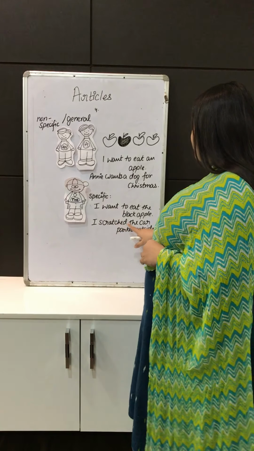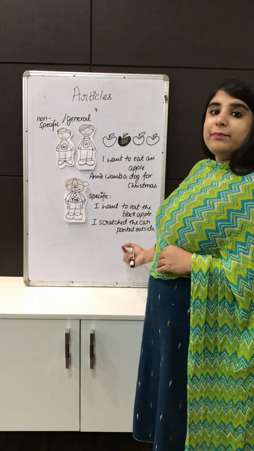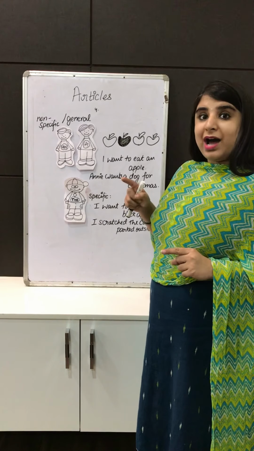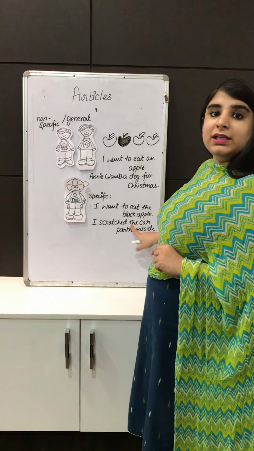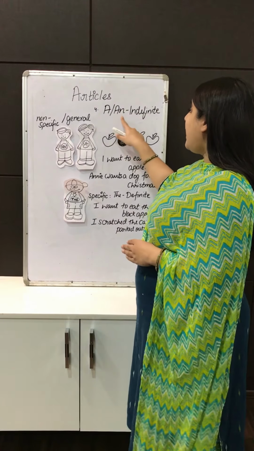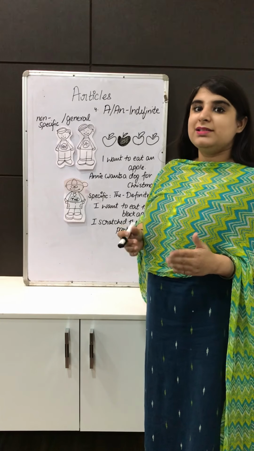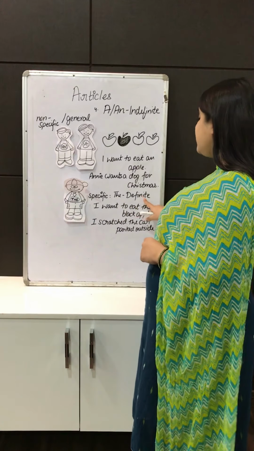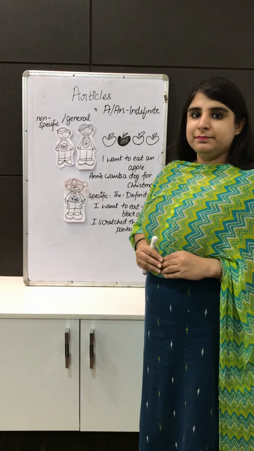Similarly, I scratched the car parked outside. So here I am being specific about the car, and I am referring to the car which is parked outside. That is why I am using the article the here. For this reason, a and an are called indefinite articles, because indefinite means something in general, whereas the is called a definite article because definite means something specific.